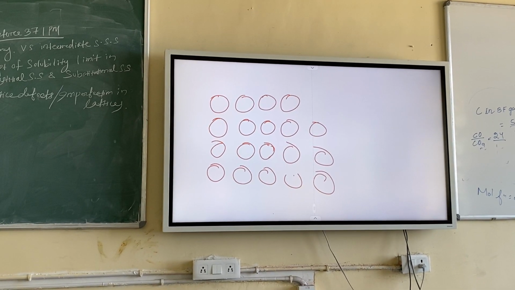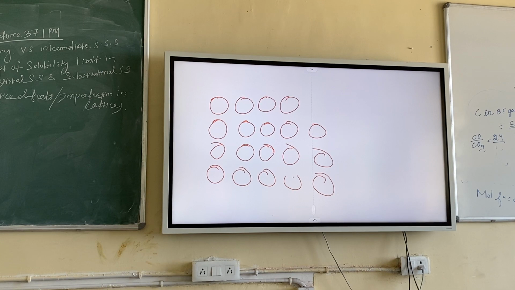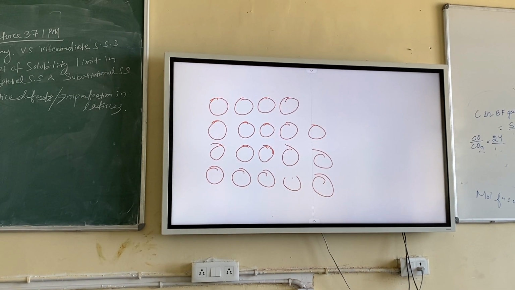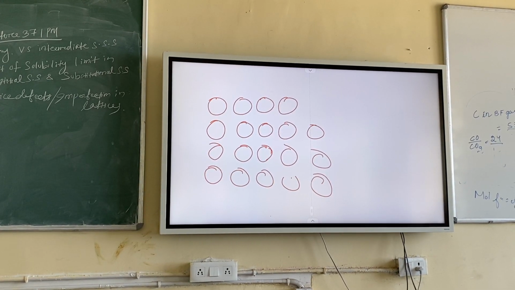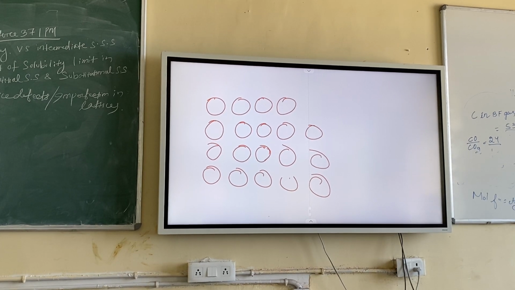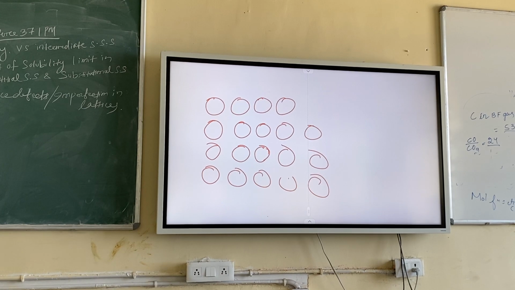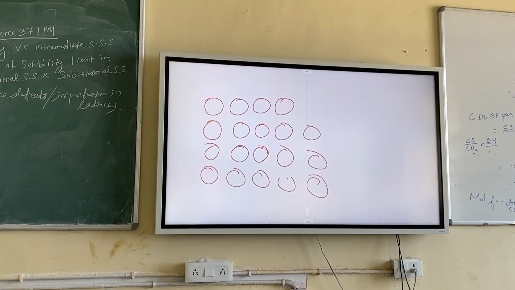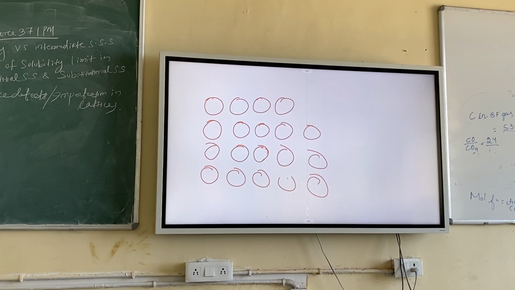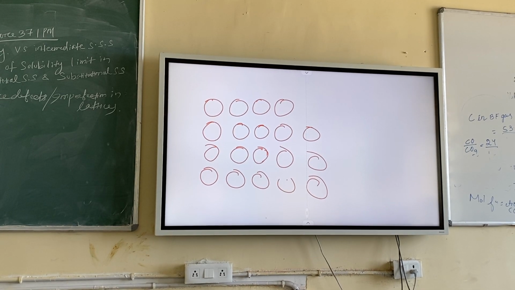This is one of the advantages. Suppose you want to make a homogeneous material. Initially the material is inhomogeneous. Some composition is different, some composition is different. Now you raise the temperature. What will happen? Vacancies will generate and they will start moving. So now the atoms will move and the structure will become homogeneous.